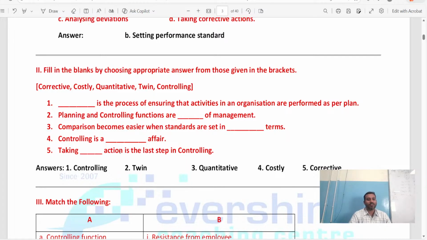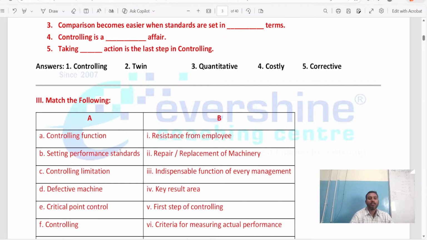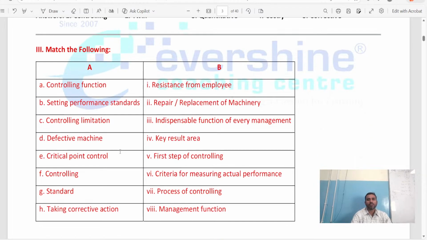Dear students, these are the fill in the blank questions from the chapter controlling you can expect in your upcoming boards. Now come back to the match the following questions. Now what are these match the following questions? Can you see column A and column B? Controlling function, setting performance standard, controlling limitation, defective machine, critical point control, controlling standard, taking corrective action.